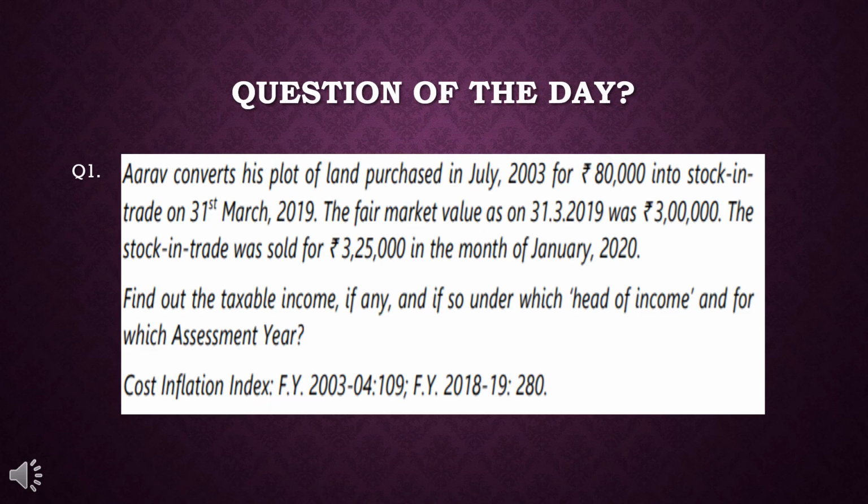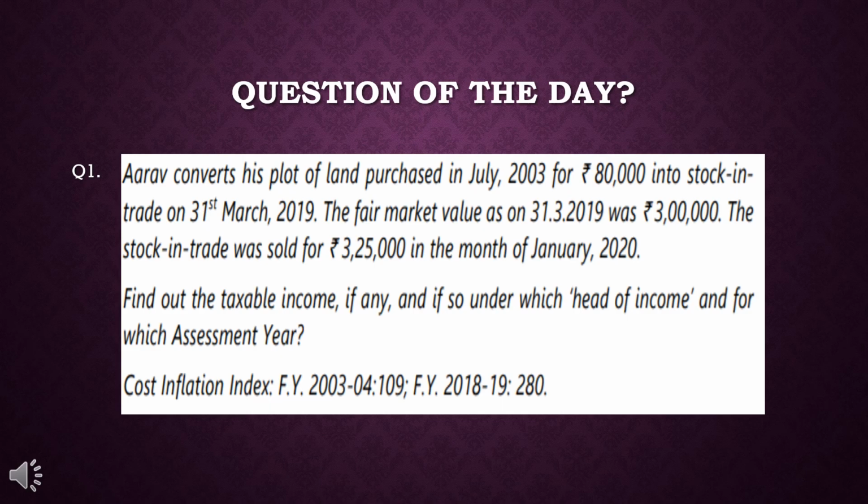The stock in trade was sold for rupees 3 lakh 25,000 in the month of January 2020. So what you have to do is find out the taxable income, if any, and if so, under which head of income and for which assessment year.